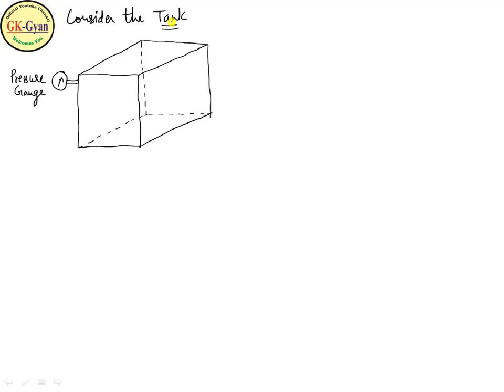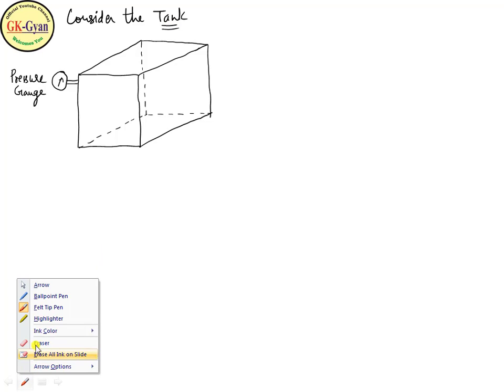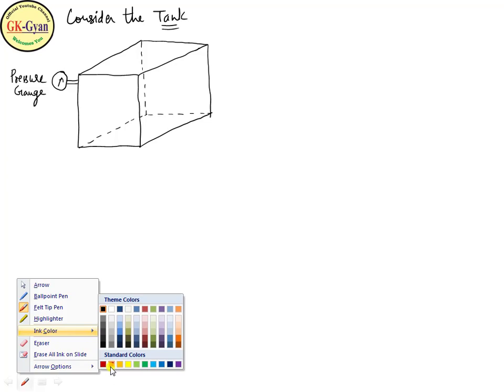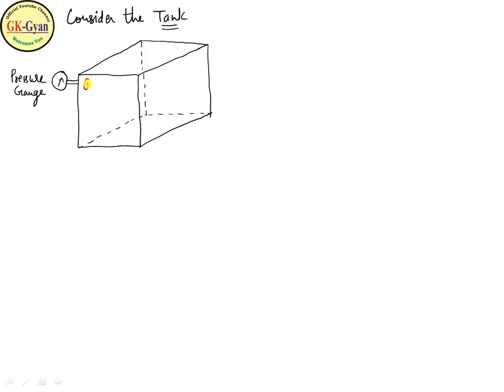We have a closed tank and a pressure gauge which is attached to the tank. The tank consists of a gas. So the pressure distribution in the tank is uniform or constant, because pressure will not change with respect to height in case of gas.